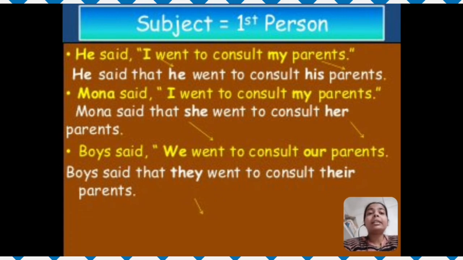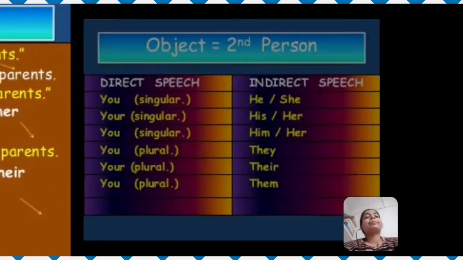Mona said that she went to consult her parents. Boys said, we went to consult our parents. Boys said that they went to consult their parents. So I hope students now you got the point how these first person pronouns are changing in indirect speech or indirect statement.